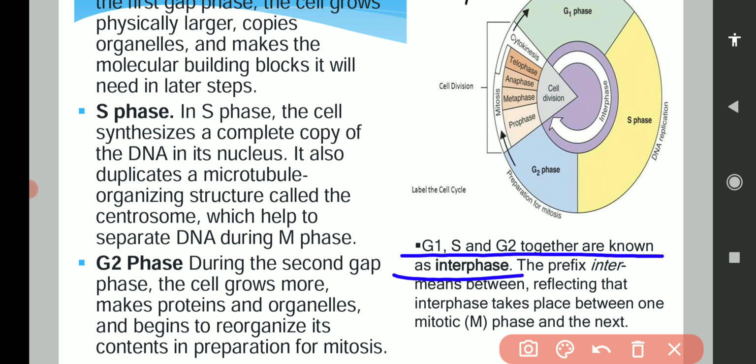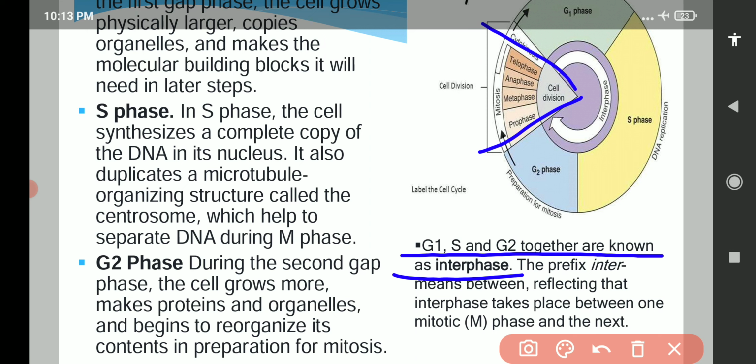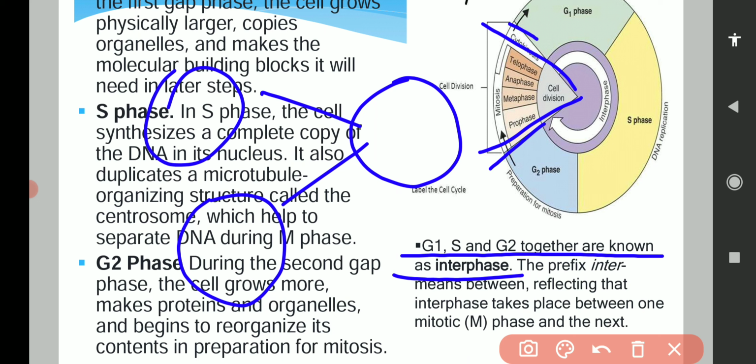Inter means between. So it is the in-between phase, because when a cell divides, suppose this is the mother cell, after division it has formed two daughter cells. After completion of this mitosis from here to here, the cell will enter the interphase.